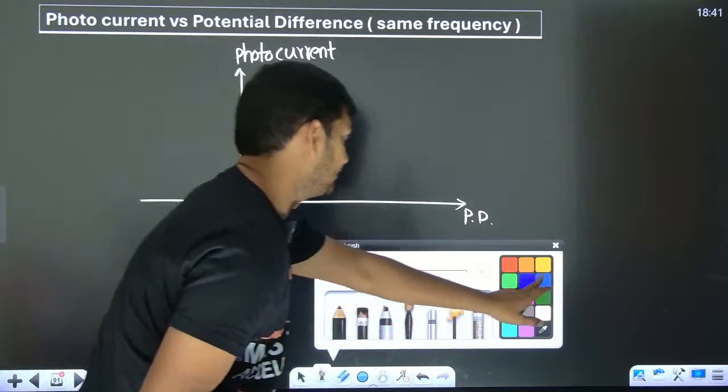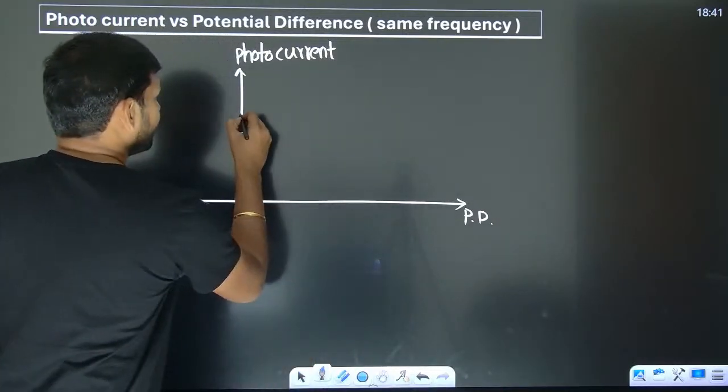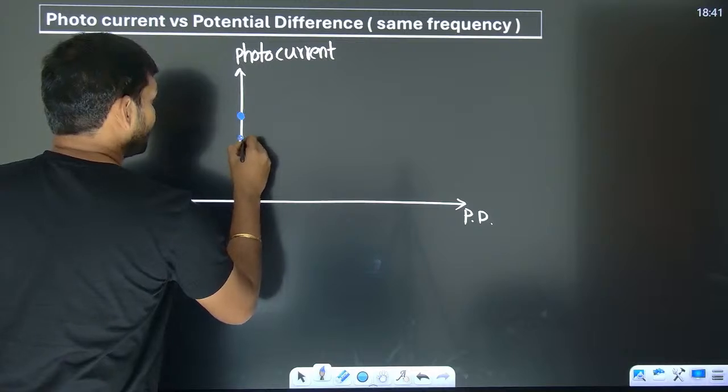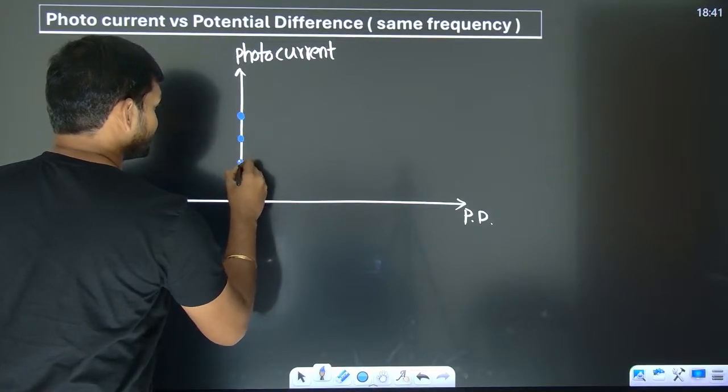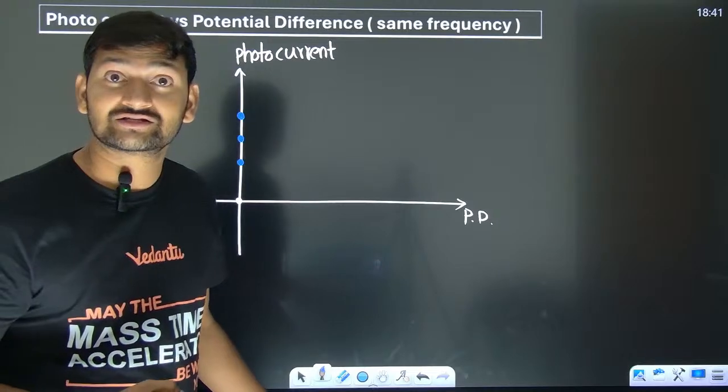I'll put 3 dots because I am using 3 different intensities.